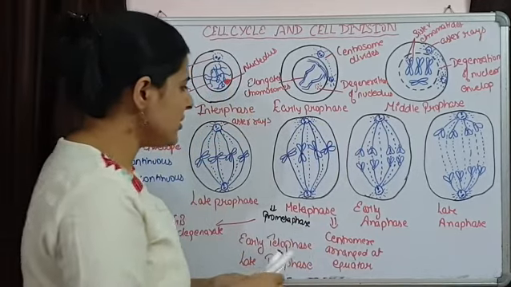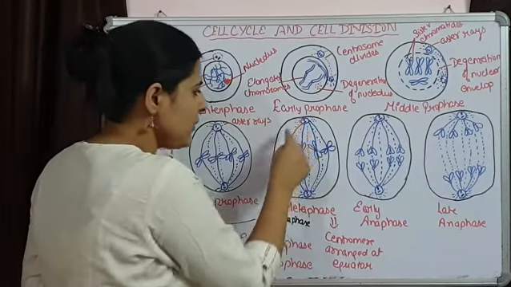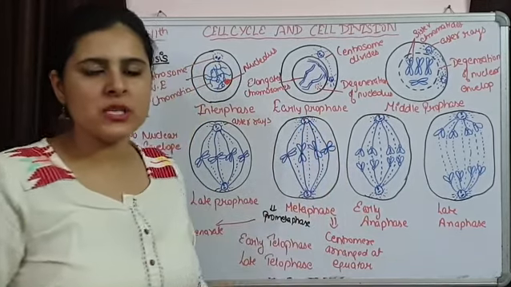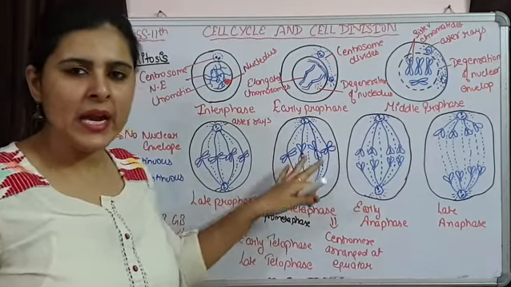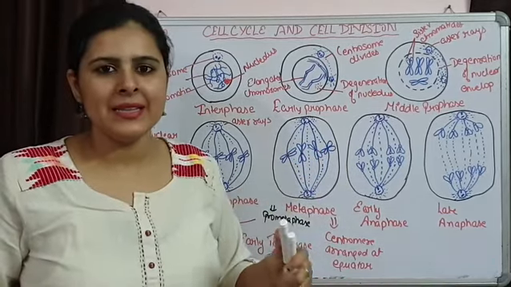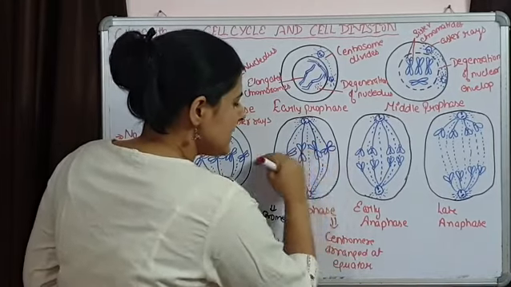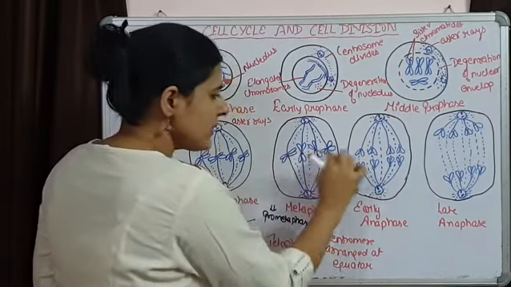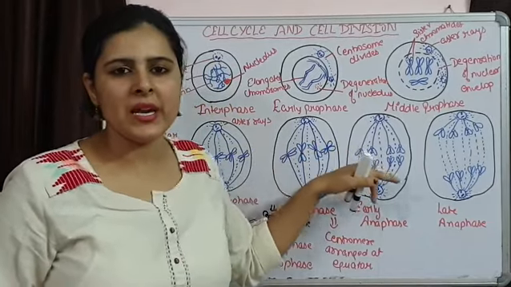So centromere जितने भी हैं, all the centromeres, they are attached to the spindle coming from opposite pole. Opposite pole से जो spindle आ रहे हैं उनके साथ ये centromere attached हैं, and the attachment of this spindle has arranged these chromosomes on the center. This is the equator of the cell. तो जितने भी centromere हैं वो सब इस equator पर arranged हैं.